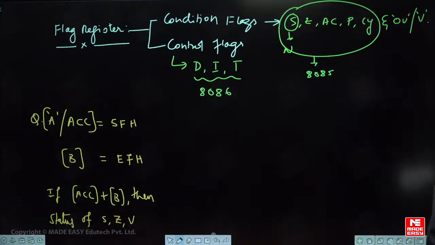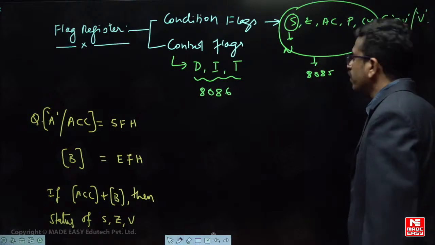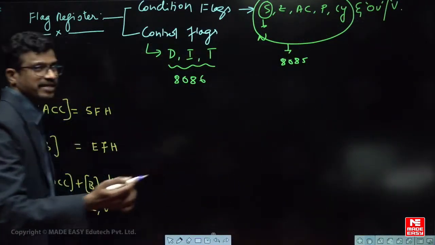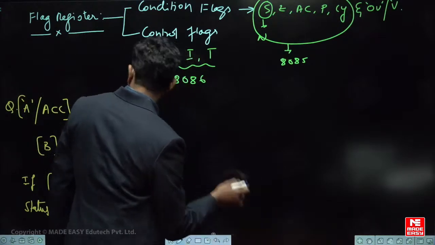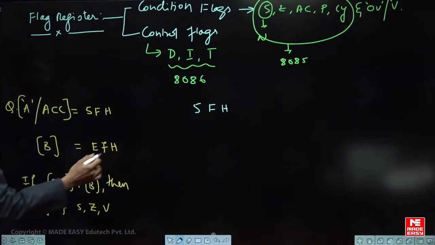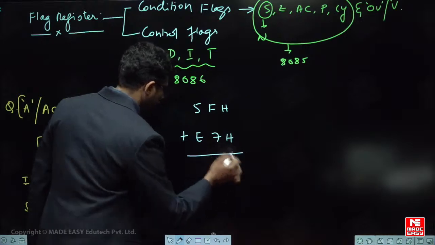So tell me what is the answer now. Very simple, all of you solve the question and tell me the answer. I am generalizing it so that you can follow easily. So I am just taking this question: 5F is the content of the accumulator plus E7 is the value of B. You need to add these two and find the flags.